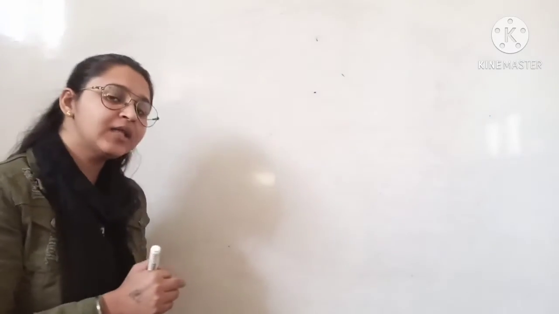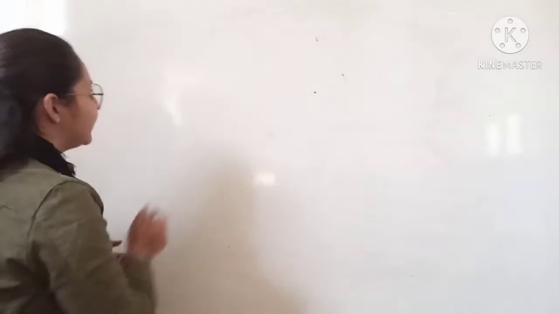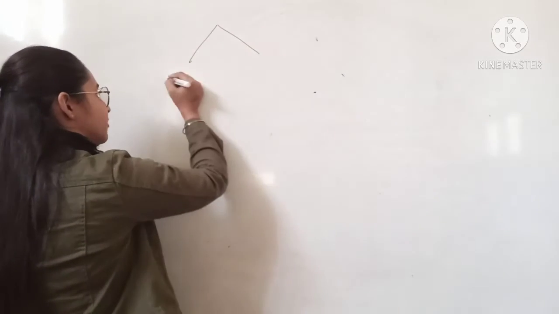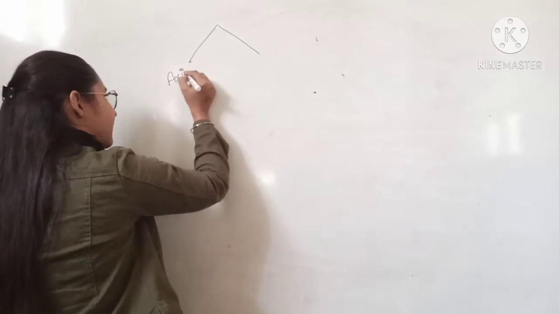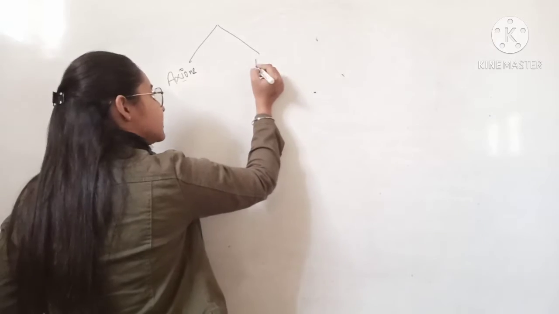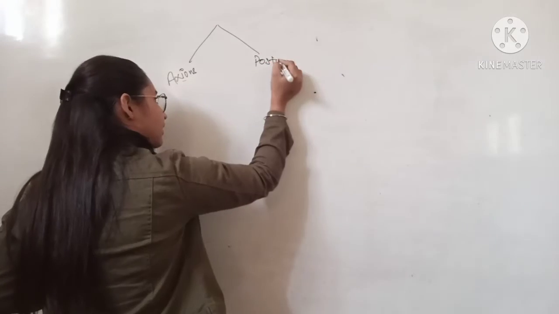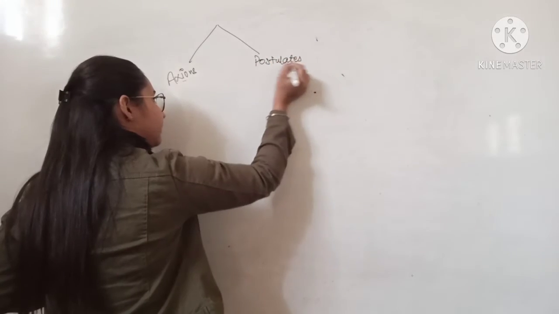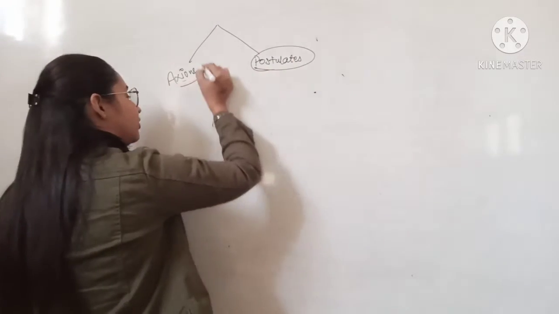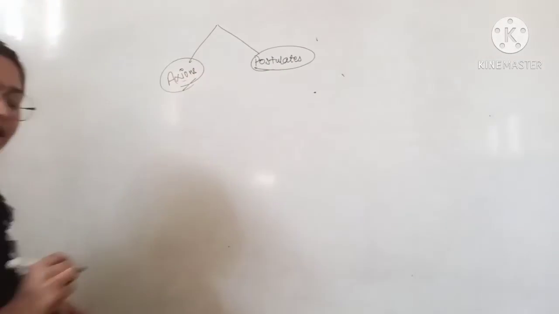We understand them as true statements, and these true statements are divided into two parts: first is axioms and second is postulates. These are true statements that do not have a proof.